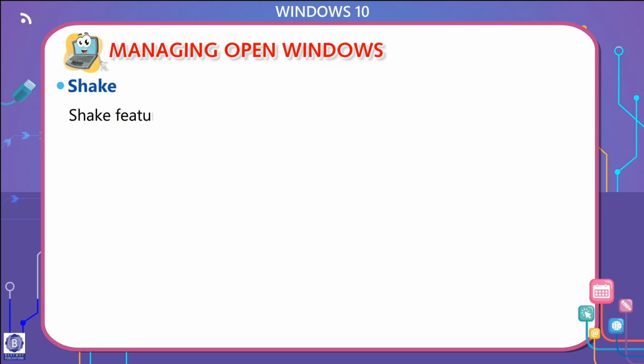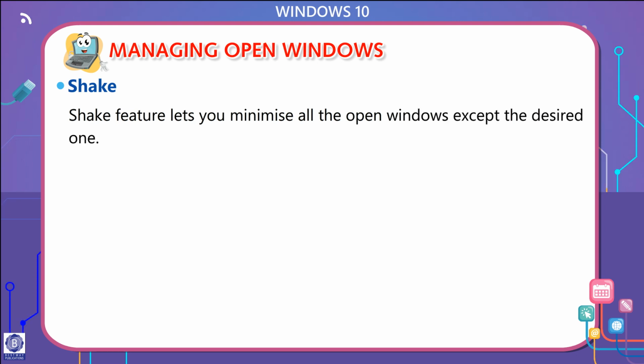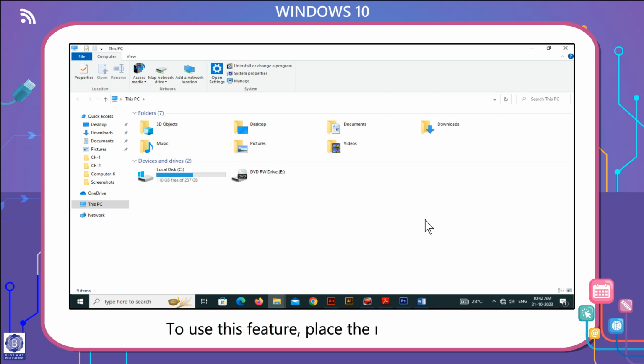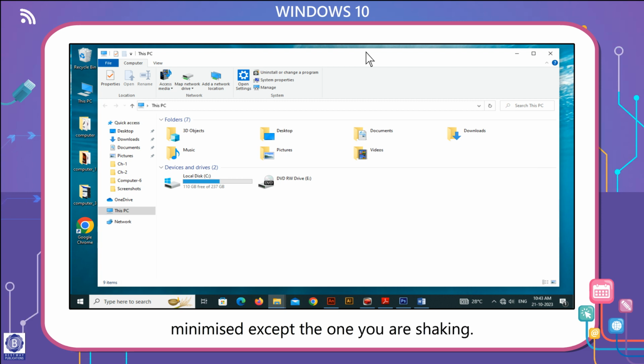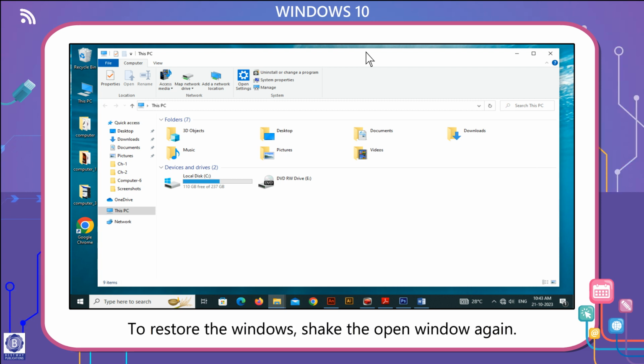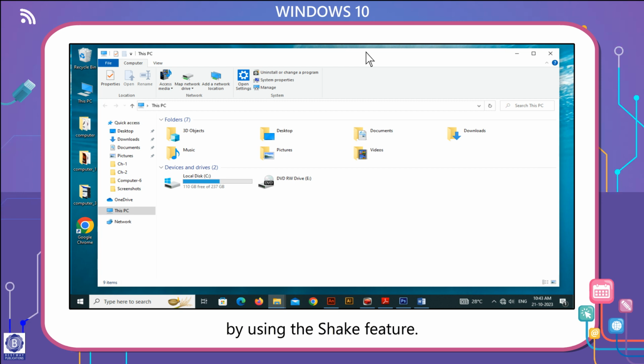Shake. Shake feature lets you minimize all the open windows except one. To use this feature, place the mouse pointer on the title bar of the window you want to keep open, provided it is not maximized, and shake it by moving it towards right rapidly. All open windows get minimized except the one you are shaking. Shake the open window again to restore them. Note: some windows like dialog boxes cannot be minimized by using the shake feature.